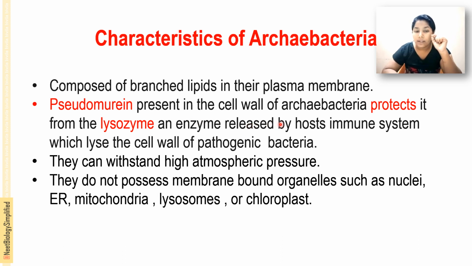These are pathogenic bacteria, and when these organisms enter the body, the immune system of animals or any living organism will release an enzyme called lysozyme. What is the function of this lysozyme? It lyses the cell wall of the pathogenic bacteria. Once a pathogen enters the body, our immune system releases the lysozyme, and the presence of pseudomurein in the cell wall of Archaebacteria protects it from the lysozyme.